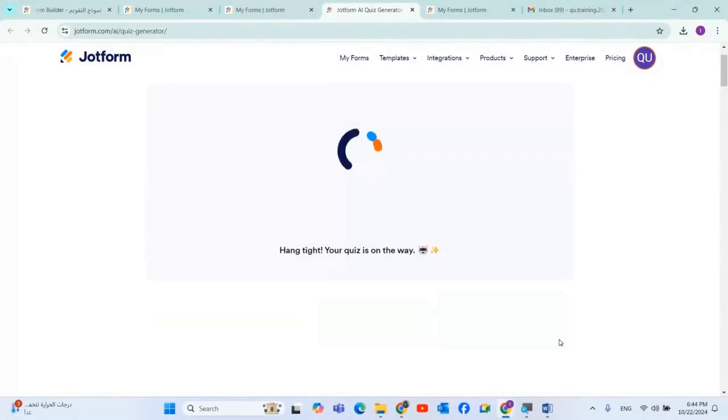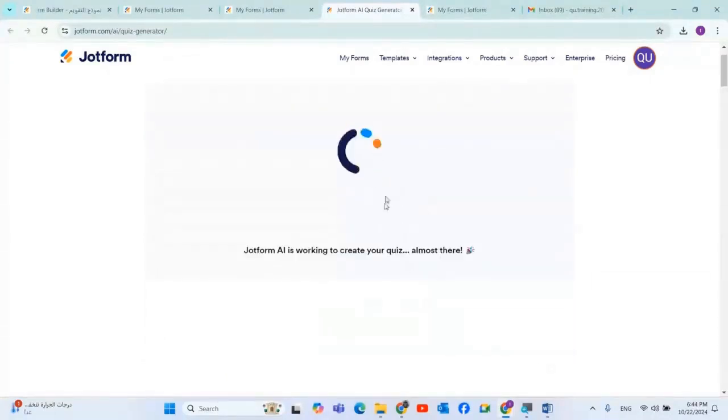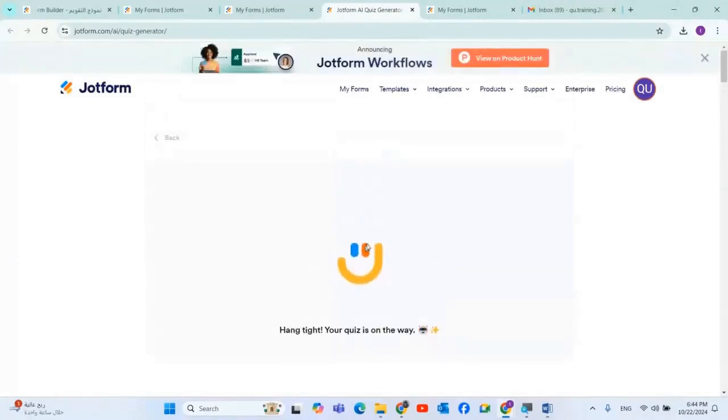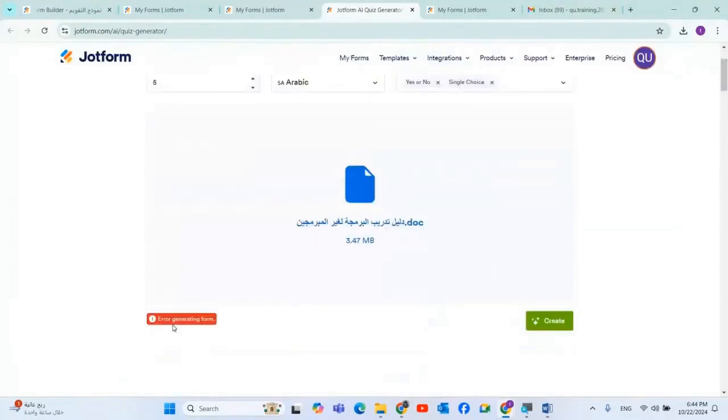All right, I'm going to play a game now. I'll take the small sample file and see if it can handle even 15 questions. Come on, let's try. 5. So it seems like this document file is the one causing the problem because the other document worked fine. If it won't accept 5 here, then the issue is with the file. I need to go back and check the file.